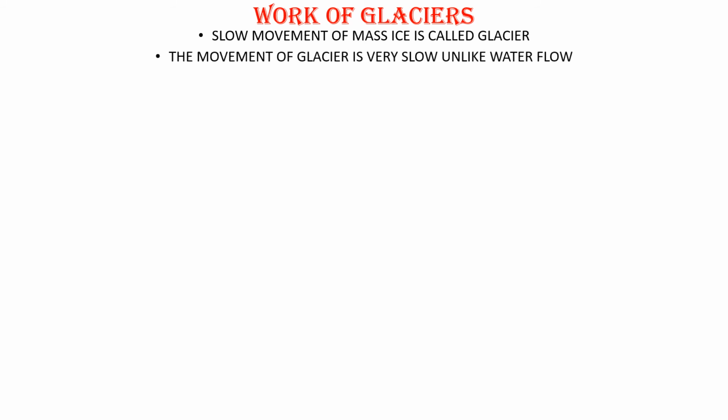The movement of a glacier is very slow, unlike water flow. Rivers are very fast, but a glacier is very slow, just like a tortoise. The movement would be a few centimeters in a day.